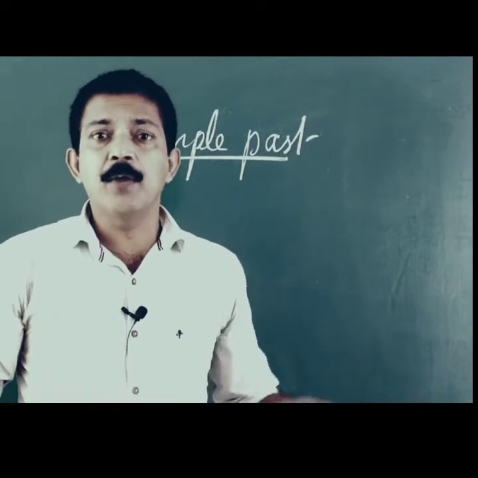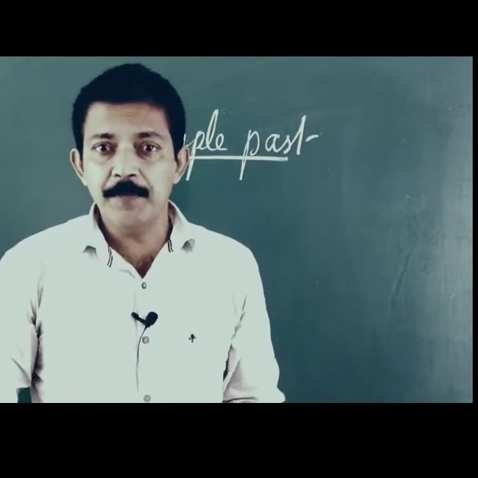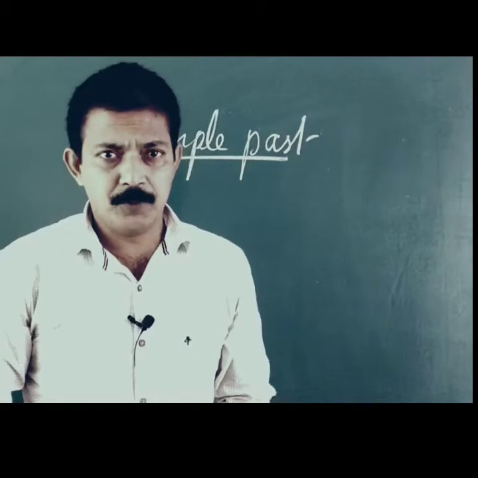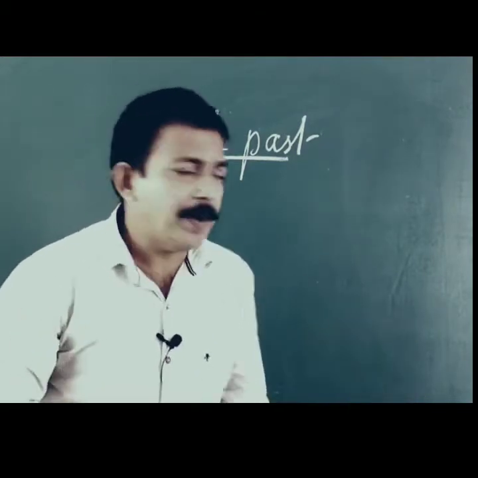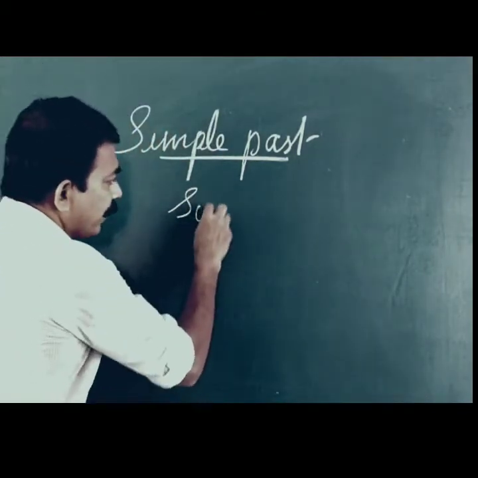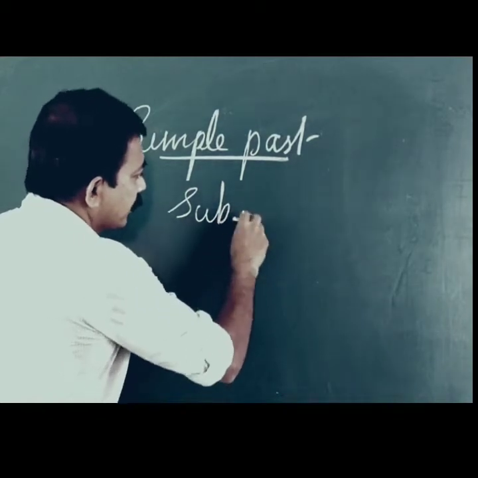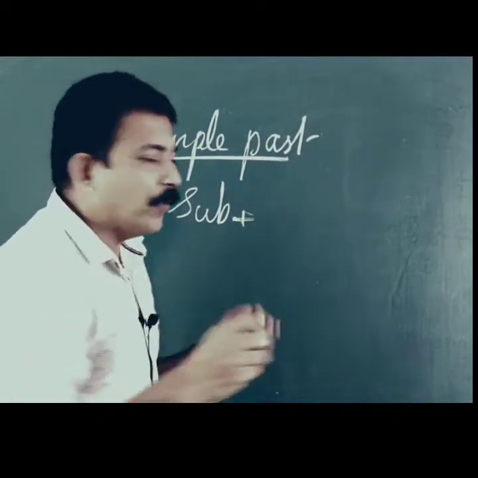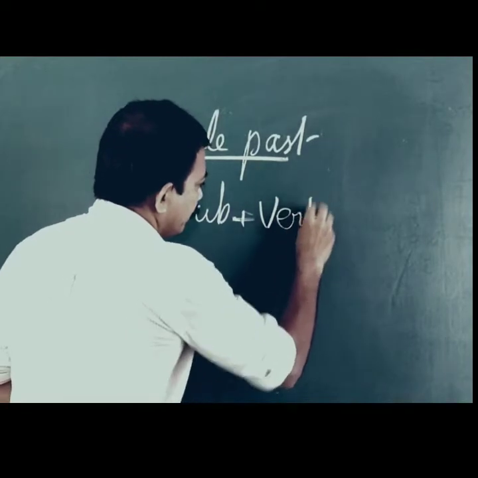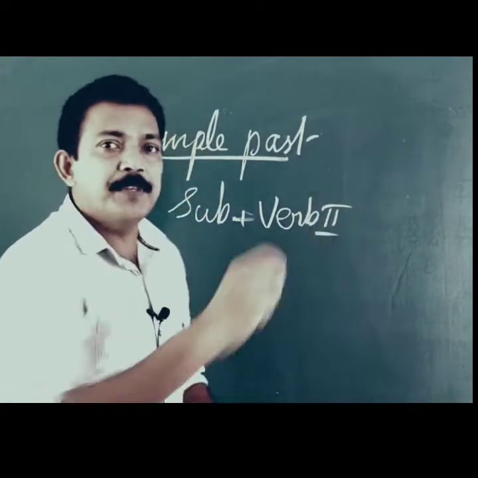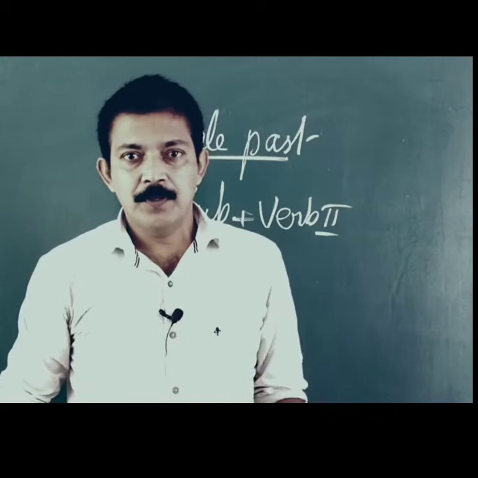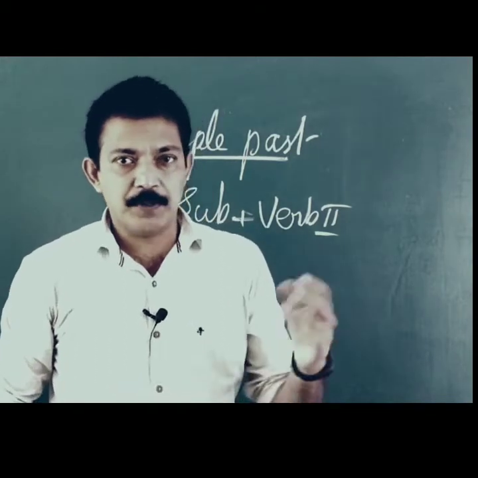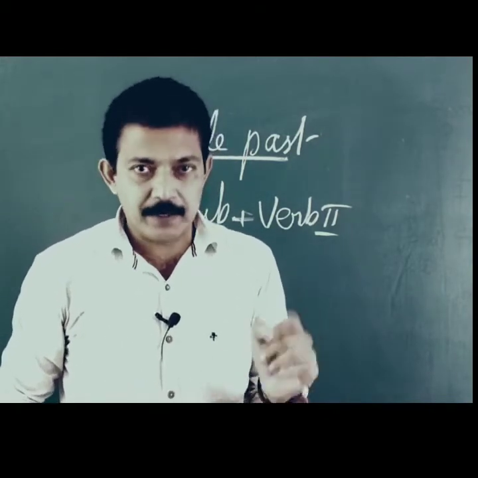Another example is I watched a movie with my family last Friday. Simple past. So simple past format is subject, any subject that we do, plus second form of the verb. Three forms of the verbs generally are present form, past form and past participle form.